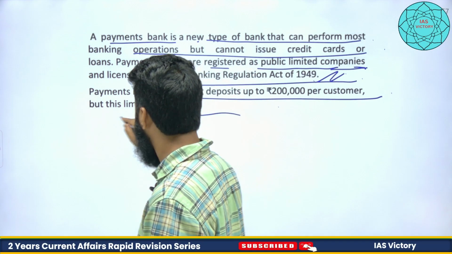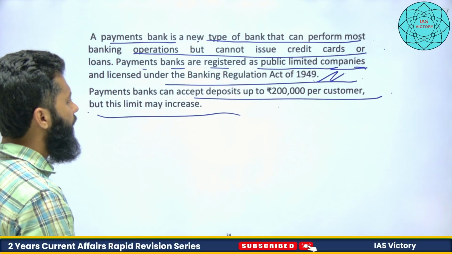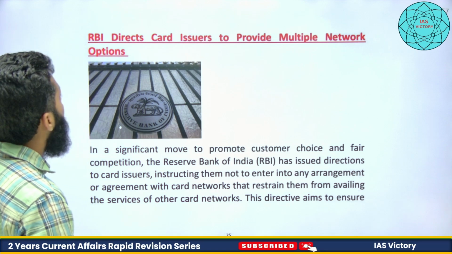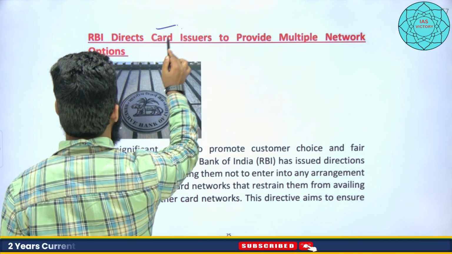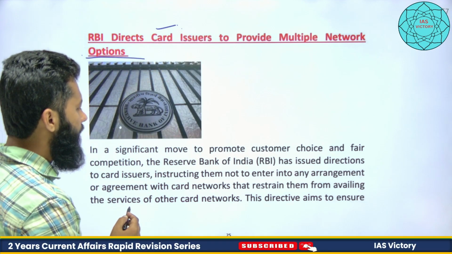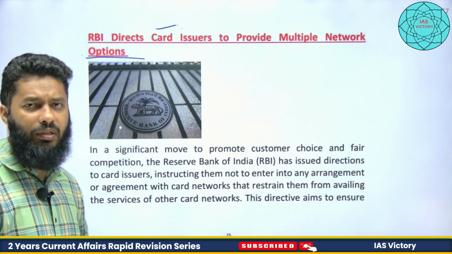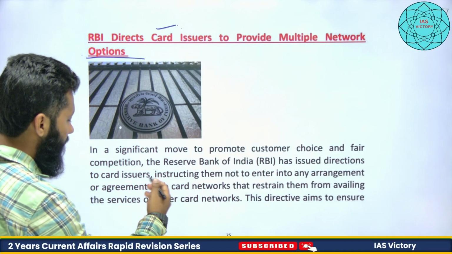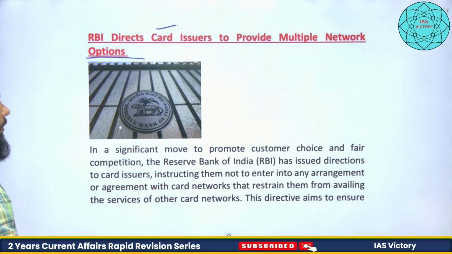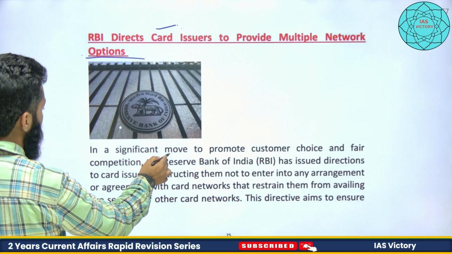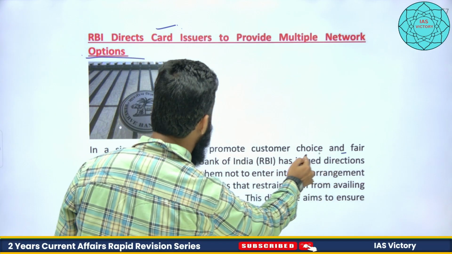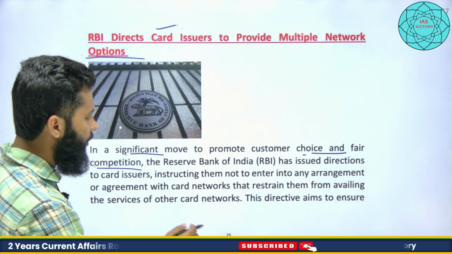So these questions may have already been asked. RBI directs credit card issuers to provide multi-network options, right? Multi-network operation matters when we transact through credit card. So multiple network options should be there, in a significant move to promote customer choice and fair competition, so that monopoly cannot be created.